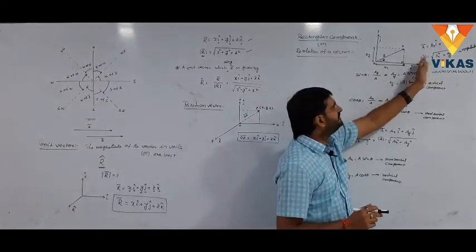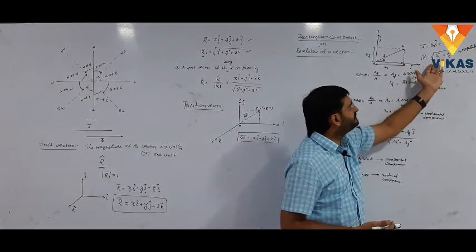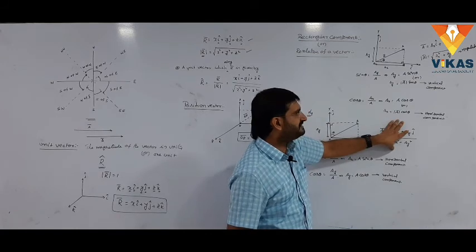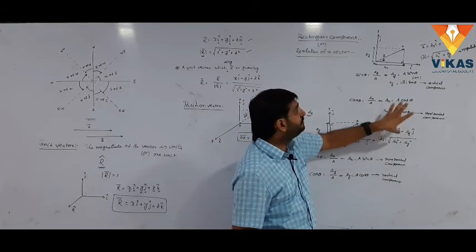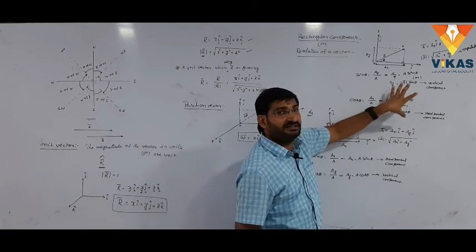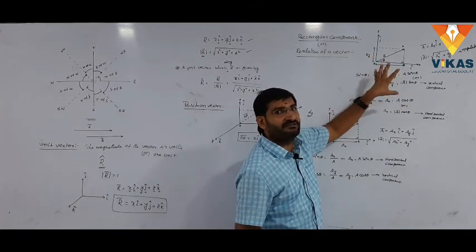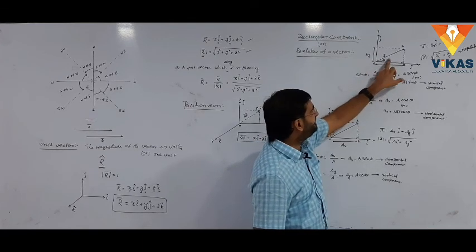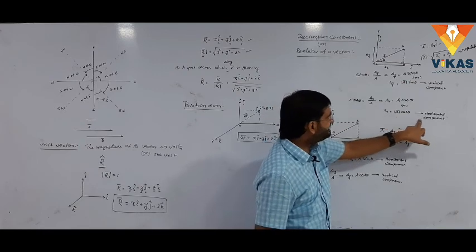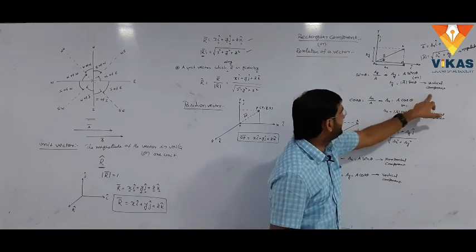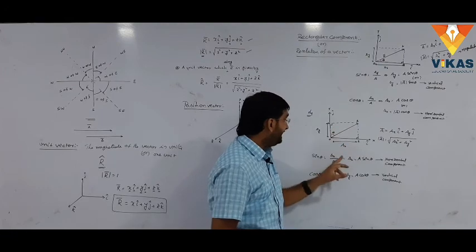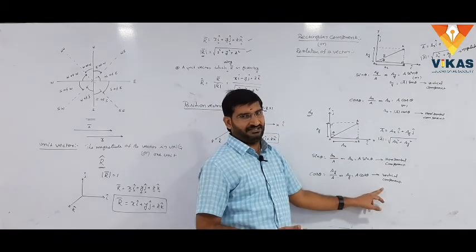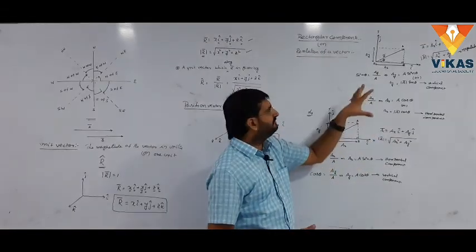Here what is the magnitude? Already we know the magnitude of the vector is square root of ax square plus ay square. Here both the magnitude and representation of the vectors are the same, but how to mention the horizontal and vertical components differs with the angle made by the vector with different axes. With the angle made with the x axis, the horizontal component is a cos theta, the vertical component is a sin theta. With the angle made with the y axis, the horizontal component is a sin theta, the vertical component is a cos theta. This is the very, very most important thing, observe clearly.